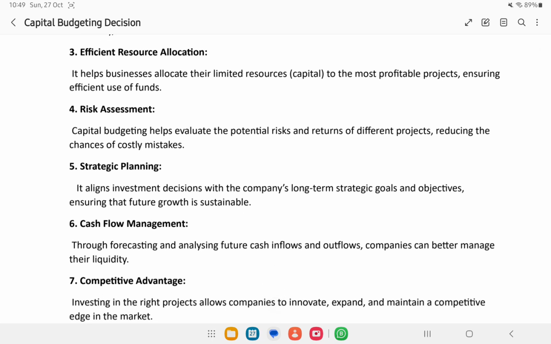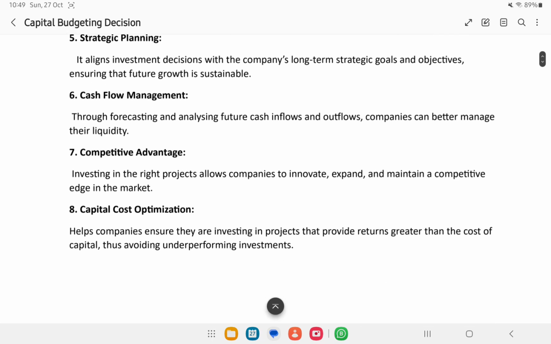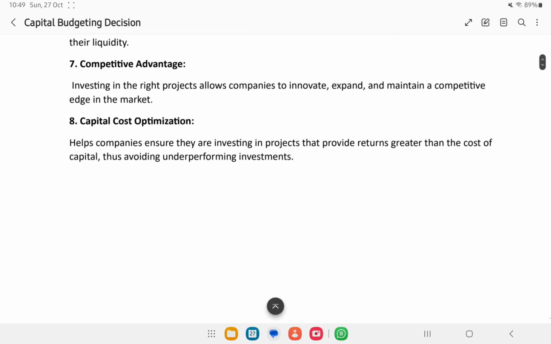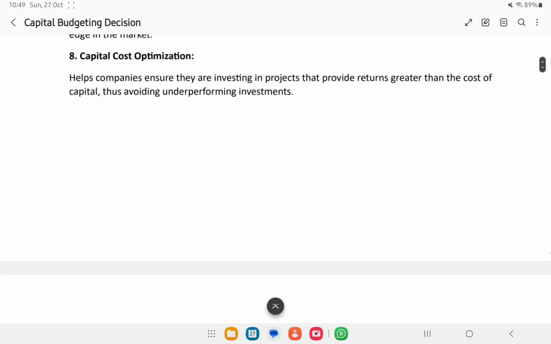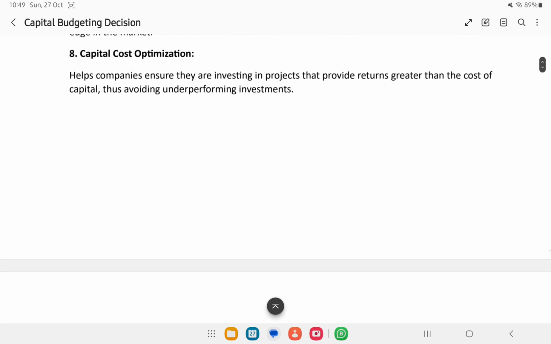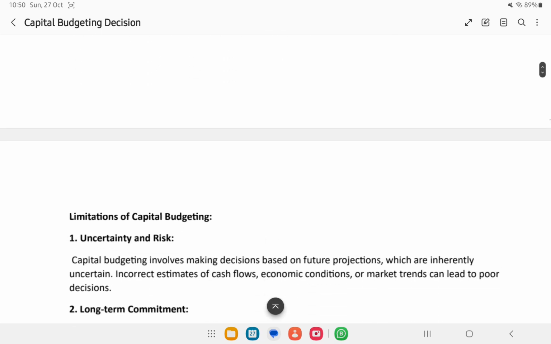Efficient resource allocation is important for a business. Risk assessment happens here. Strategic planning is important. It helps in managing the cash flow. Competitive advantage lies in how brilliantly we take the investment decision. Also, we have to optimize our cost, right? Capital cost, because when we make an investment, it incurs a huge cost. So it is very important to make the right decision, unless our money will be lost in many different options.